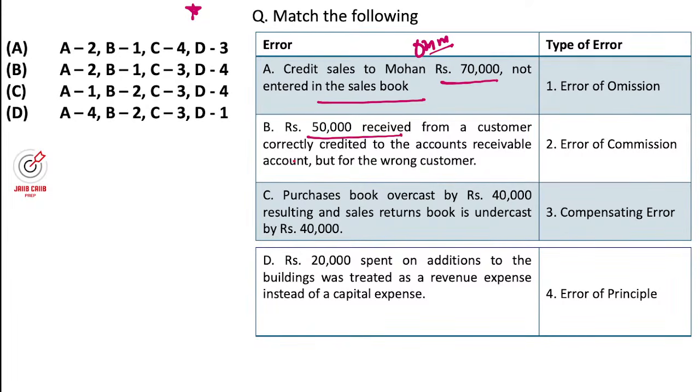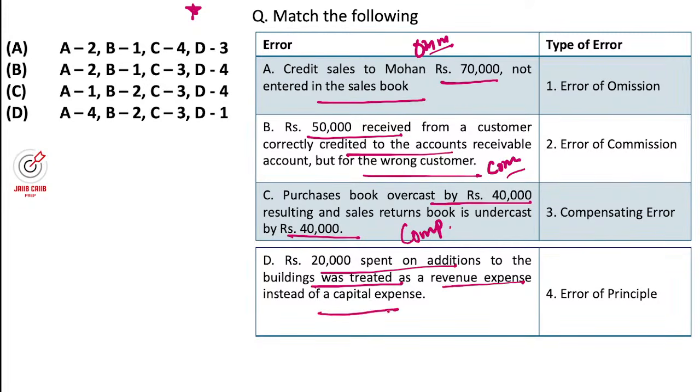5,000 received from a customer, correctly credited to accounts receivable but to the wrong customer, so it is an error of commission. Purchase book overcast by 40,000 and sales undercast, so it is compensating errors. 2,000 spent on addition of building was treated as revenue expense, but it is capital expense, so this is an error of principle, right? Achha, these are correctly matched here.